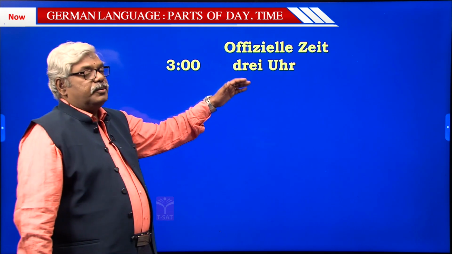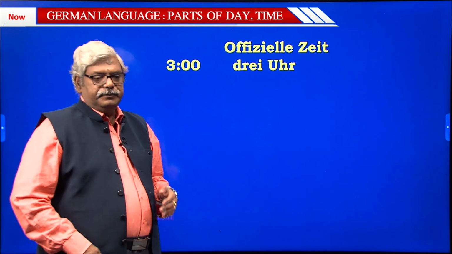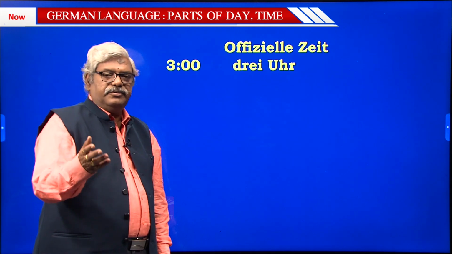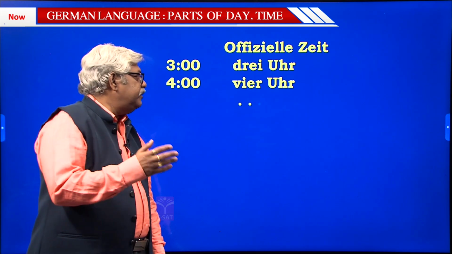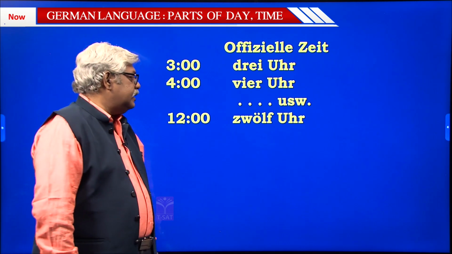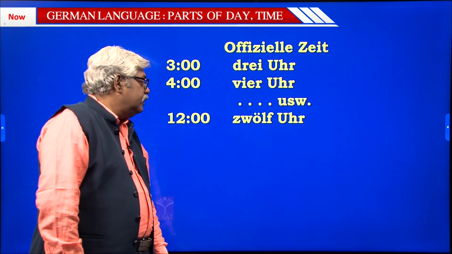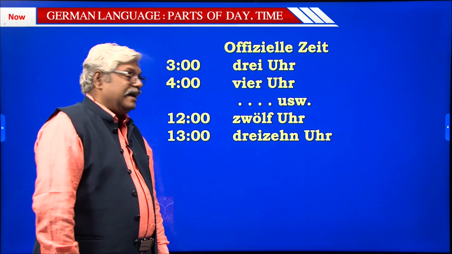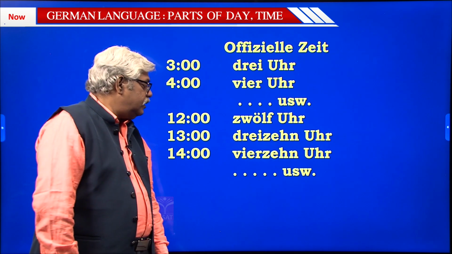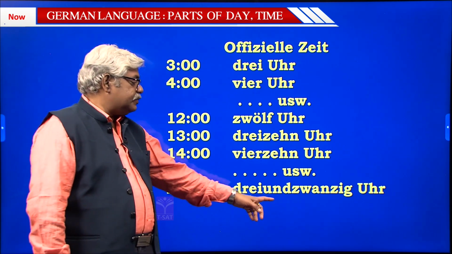So how do we go about with the others? After 2 o'clock, 3 would be 3 Uhr. Then 4, 4 Uhr. 5 Uhr and so on. So in that way it would go up to 12 o'clock. Then once again it would be 13 hours and so on, up to 23 hours.